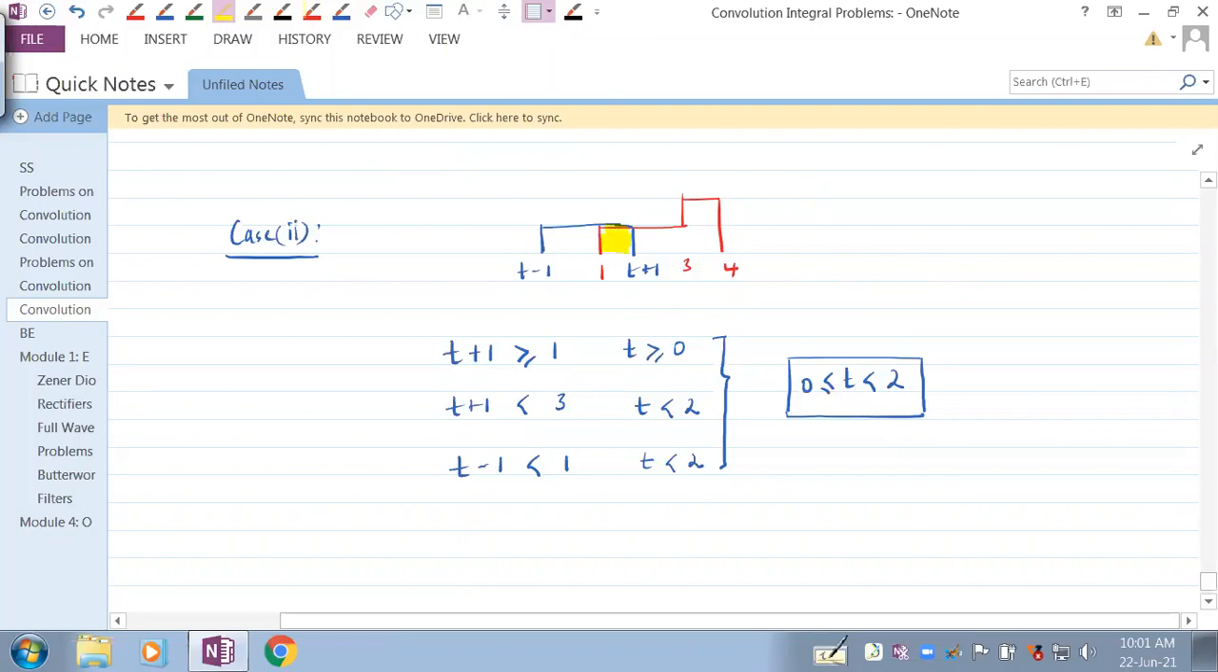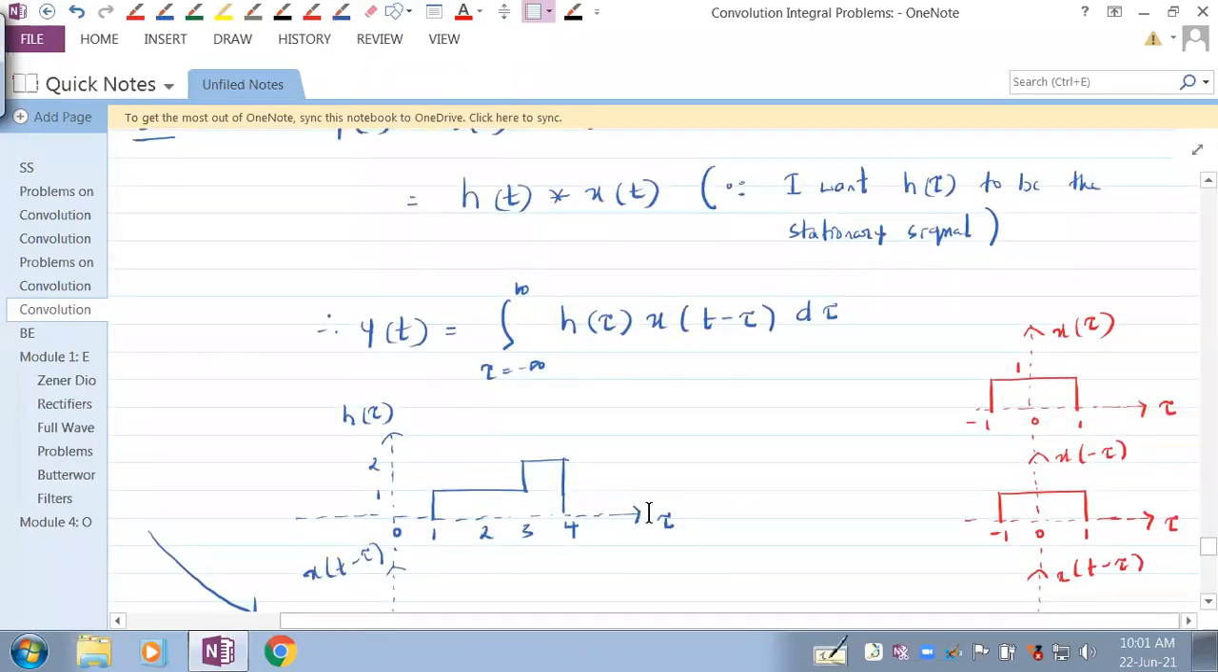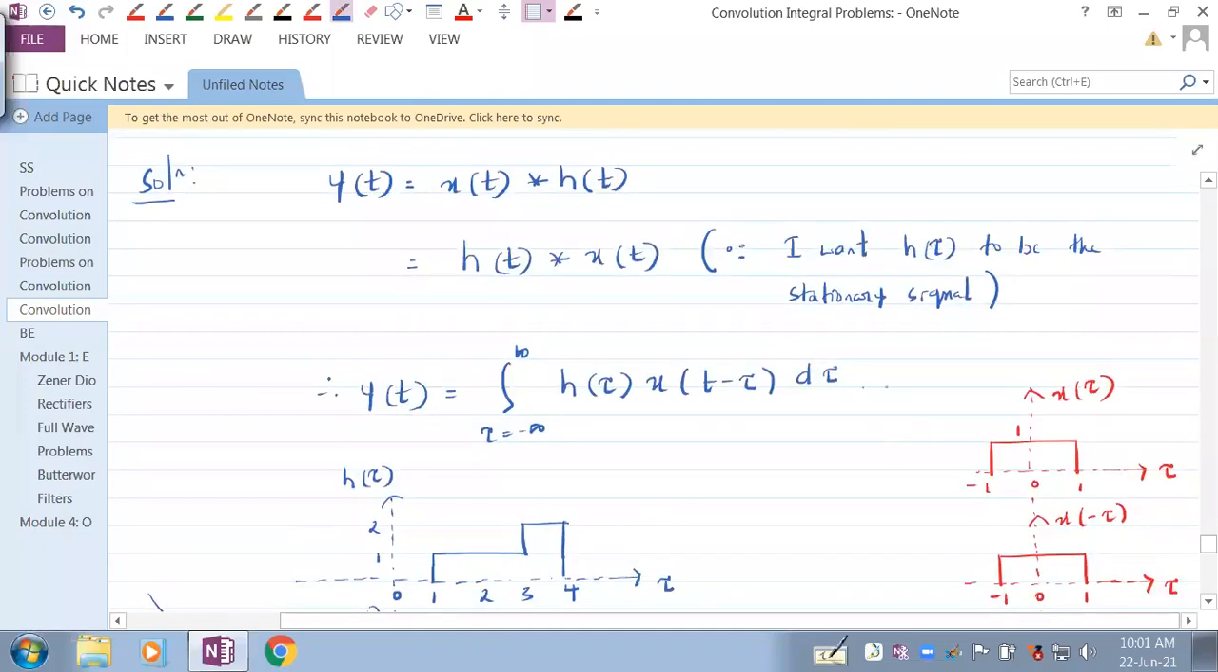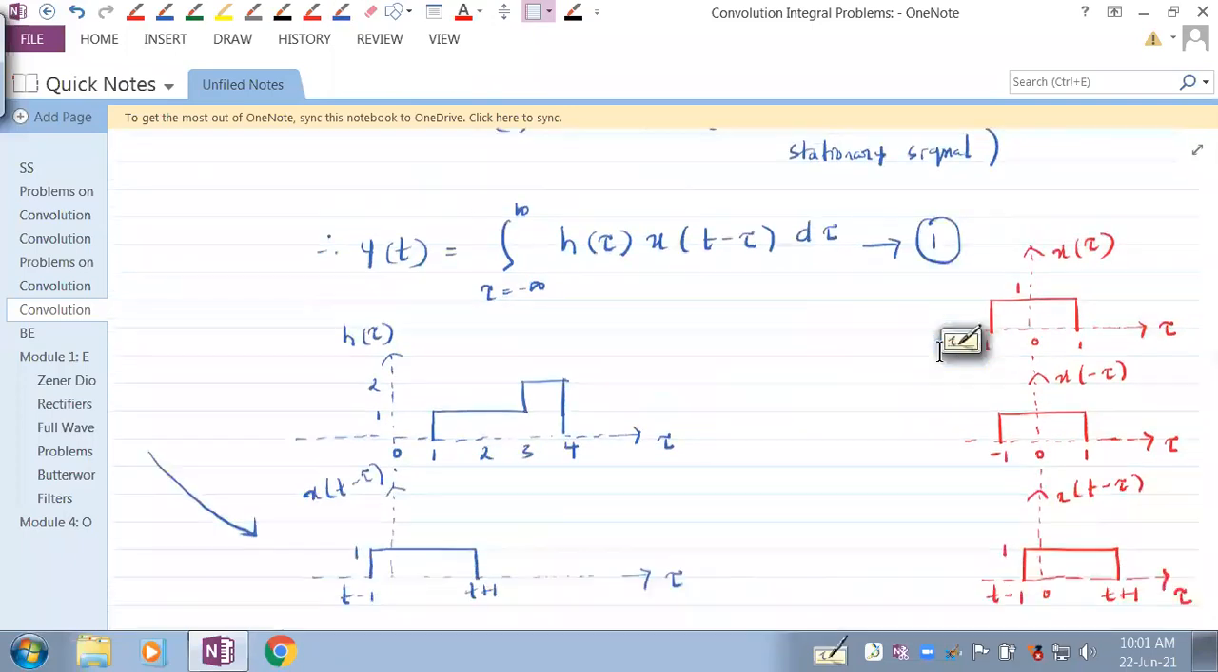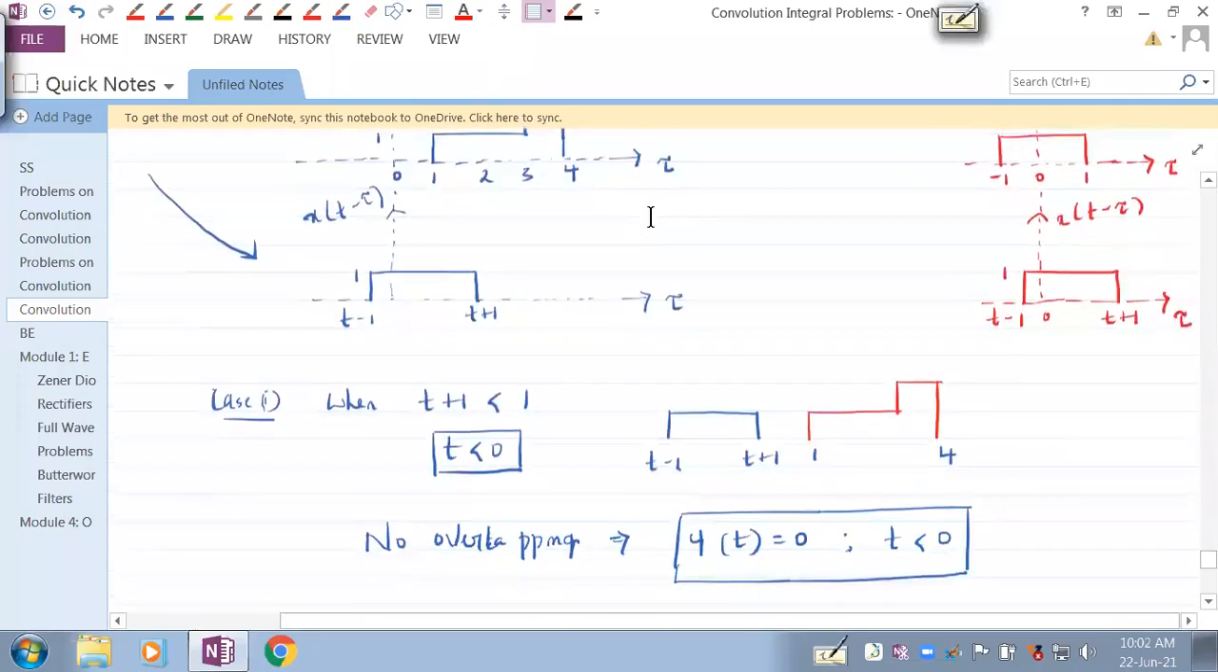So equation number 1, what does it become? Everybody just write that. Therefore, equation 1 implies that y of t is equal to, what is equation 1? So it's a straightforward equation now. We have not substituted any signals there. But we know what h of tau and x of t minus tau are.